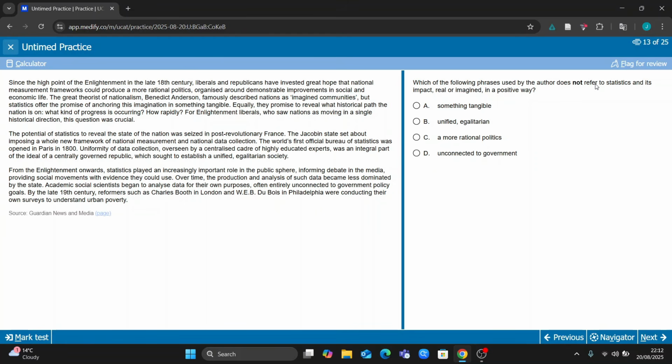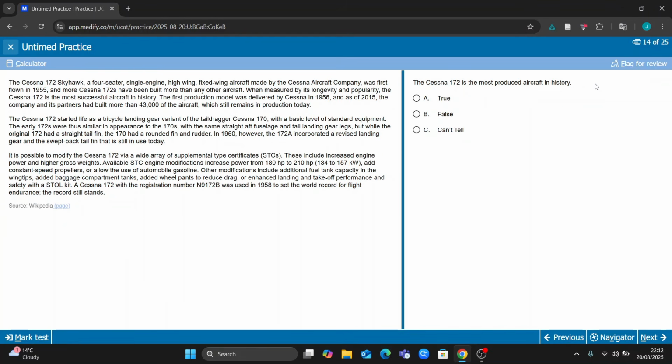So actually, this one isn't that great of a passage to do, but I probably wouldn't have done it in the first place because I don't really like this style of passage. This article one feels a bit too formal for me. This one seems okay. It's the most produced aircraft in history. More Cessna 170s have been built than any other aircraft, so that would be true. Registration of these used to set the world record was N613. So this is nice, so you can look specifically for it.